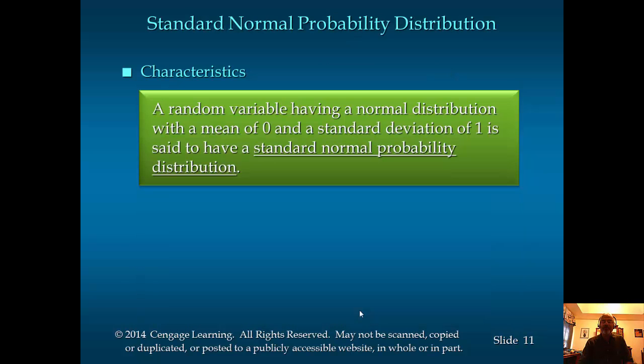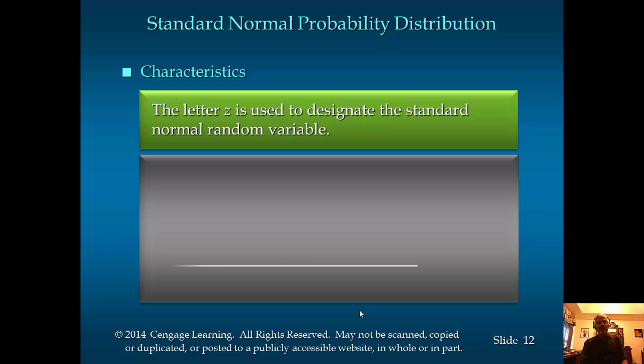Now a random variable with normal distribution with mean equal to 0 and standard deviation equal to 1, that particular normal distribution is called standard normal probability distribution as opposed to any general normal distribution. For the standard normal distribution, we use the letter Z instead of the regular X. So Z is reserved for standard normal. So if you see Z, then you should think of standard normal distribution, mu equal to 0, sigma is equal to 1.